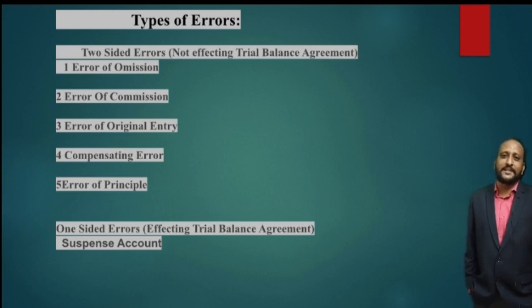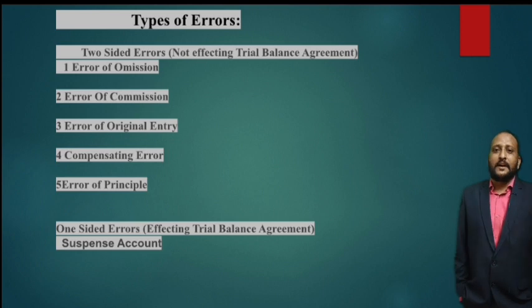One is called two-sided error and the second one is called one-sided error. Now, what is this two-sided error? This will not have any net effect on the trial balance. In spite of these errors, the trial balance may agree. And what are one-sided errors? This will have an effect on the trial balance agreement.